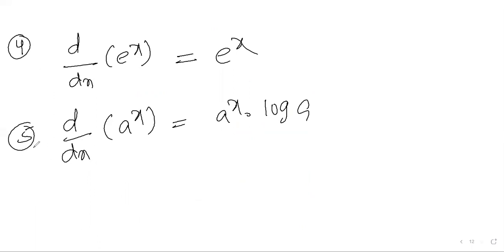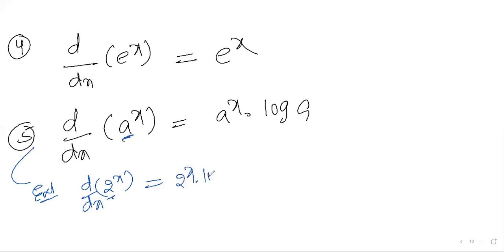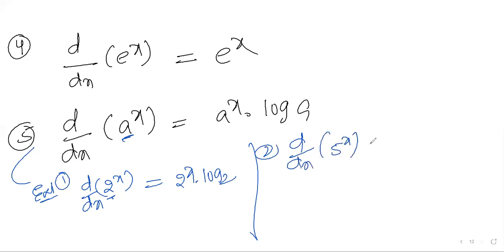With this fifth one, I'll take an example. d by dx of 2 power x. What can I write? Instead of a, we have 2. So 2 power x log 2. That is example 1. Another example: d by dx of 5 power x. The answer is 5 power x log 5.